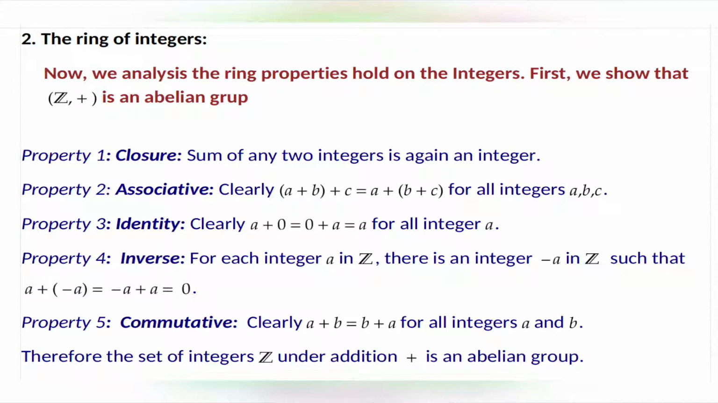The third property is identity. Clearly a plus 0 equals 0 plus a equals a for all integers a. The fourth property, inverse. For each integer a in Z, there is an integer minus a in Z such that a plus minus a equals minus a plus a equals 0. Next, see the fifth property. It is commutative. Clearly, a plus b equals b plus a for all integers a and b. The set of integers Z under addition is an abelian group.